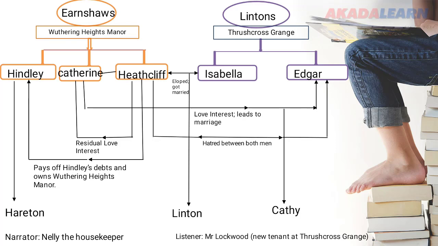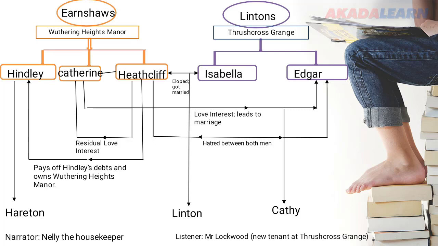So you see that Heathcliff must wait 17 years. He desires to gain control of Wuthering Heights and Thrushcross Grange and to destroy everything that Edgar Linton holds there. He wants to get back at Edgar for marrying Catherine, for taking the love of his life away from him. So he tries everything humanly possible to ensure that he owns both. To own Wuthering Heights, he pays off Hindley's gambling debts, and in paying off that debt, he finally owns Wuthering Heights.